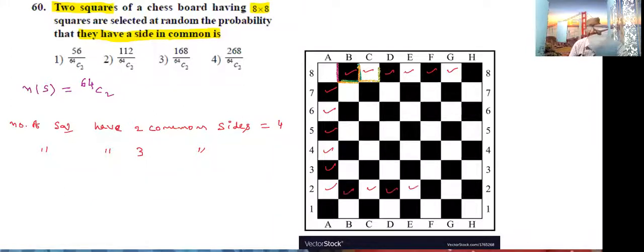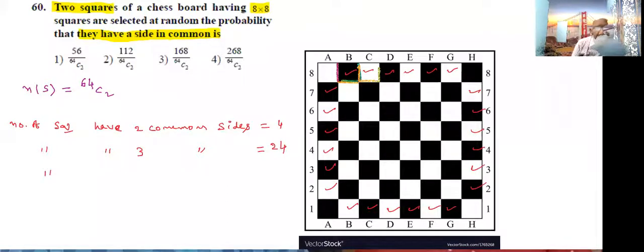How many are there like that? 1, 2, 3, 4, 5, 6, 7. This is also, yes, here again a mistake, not this, this one. 1, 2, 3, 4, 5, 6. 1, 2, 3, 4, 5, 6. 4 times 6 fours are 24. The number of squares having three common sides is 24.